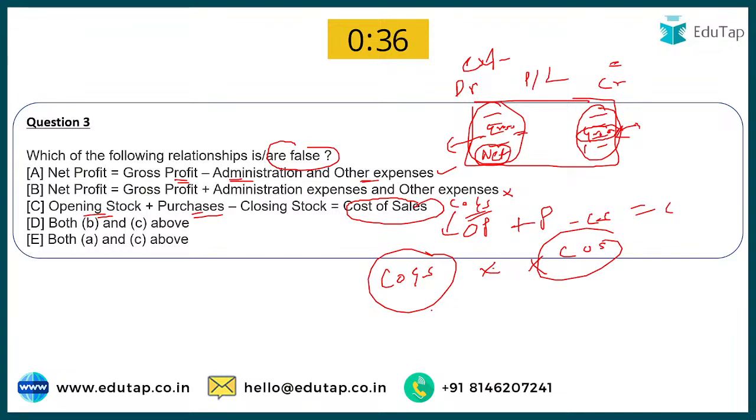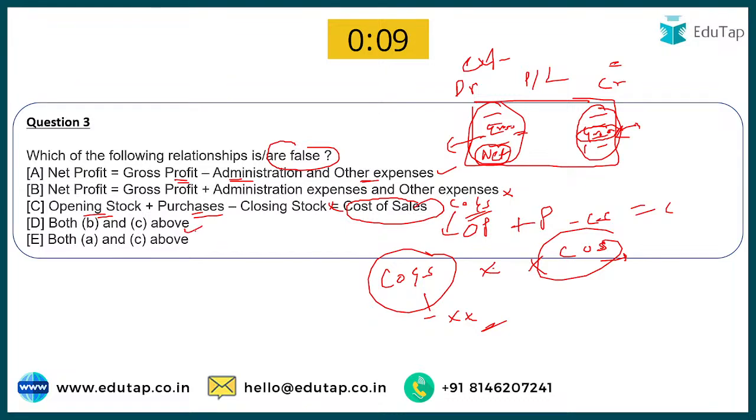Why? See, I'll give you the difference. In the cost of goods sold, you are not going to include your administration expense, your selling and distribution expense, but in the cost of sales, you are going to include that. That is the difference. Okay? Look at the question very carefully. We have the important questions here. Now, this is also incorrect, and your B was also incorrect. So B and C are incorrect, and the correct option would be option D.